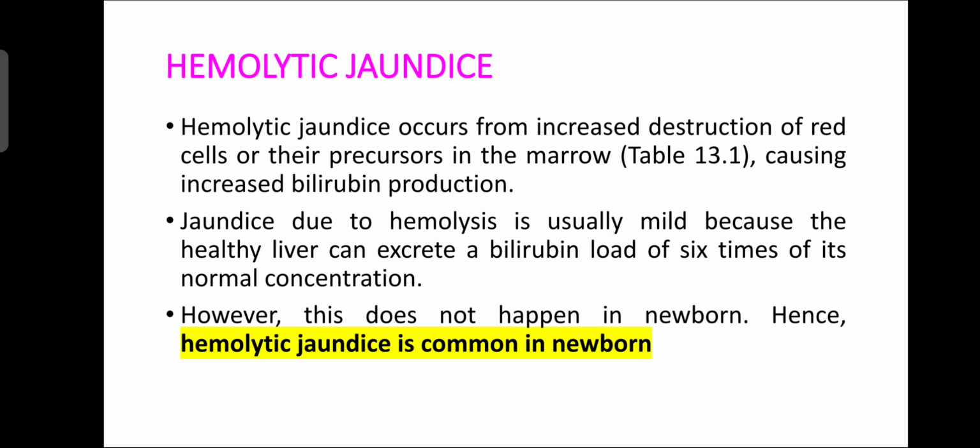Hemolytic jaundice. Hemolytic jaundice occurs from increased destruction of red cells or their precursors in the bone marrow, causing increased bilirubin production. So what is jaundice? In Gujarati we call it kamlo. Jaundice is a yellowish discoloration of the skin and cutaneous tissue due to an increased level of bilirubin.